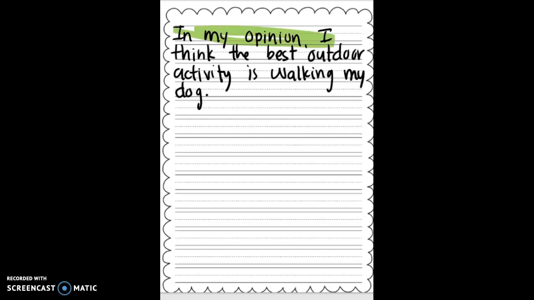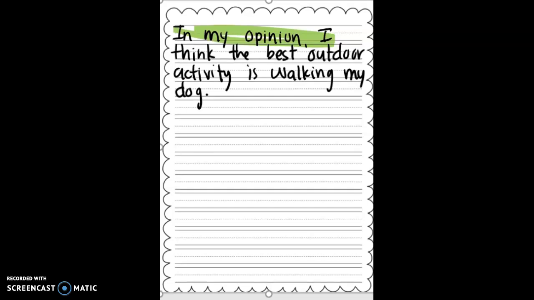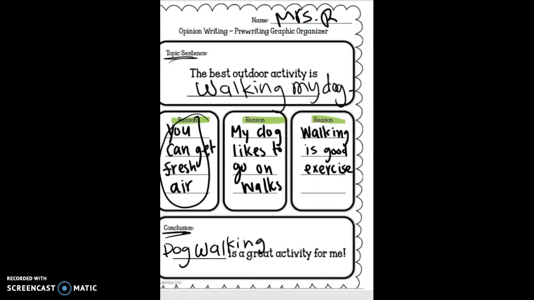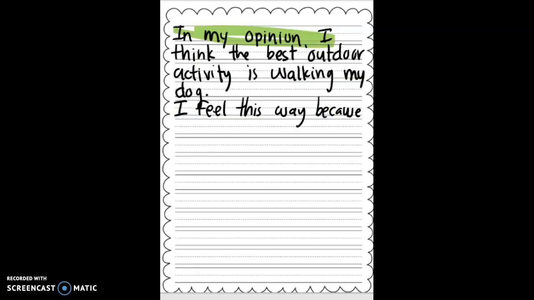Then our second sentence will be reason number 1. You're going to say, I feel this way because, then you need to write reason number 1. So go back to your graphic organizer, see what reason number 1 is, and we said you can get fresh air. So I'm going to say, I feel this way because you can get fresh air.